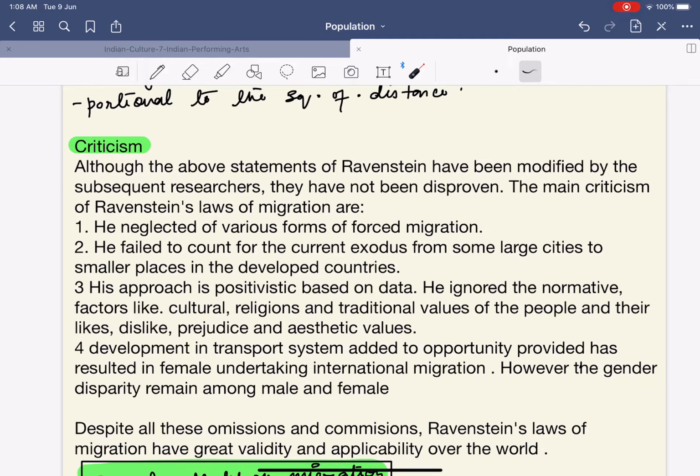But nobody says that marriage is also one of the reasons for migration. Marriage is a part of your culture. Marriage is a part of our tradition. It is that simple. So basically what he says is that he was more positivistic. He never took into account the normative questions which were basically associated with religion, culture, etc.